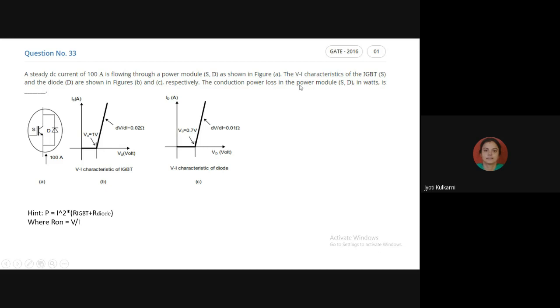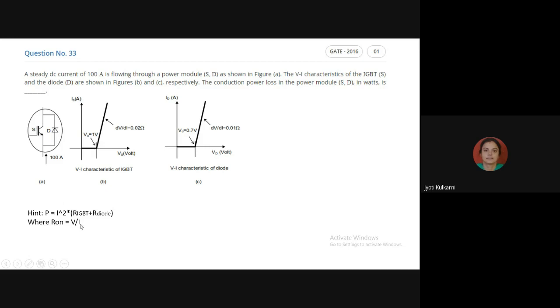So we want to calculate the power loss in the power module. Power loss means what? Any current flowing through the device, that is I, we take its square, that is I square, into the resistance of that device. Now there are two devices, one is the IGBT and another one is the diode. So total resistance is R IGBT plus R diode. And this is the on-state resistance we have to calculate. How to calculate the on-state resistance? Voltage under on condition divided by current under on condition.